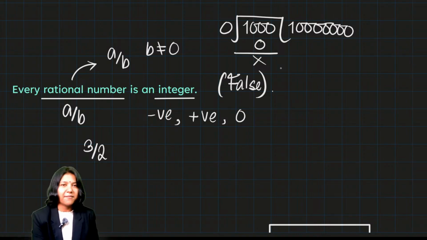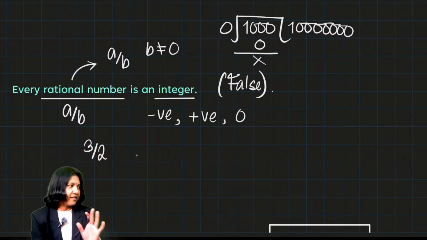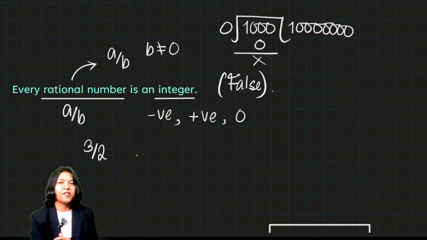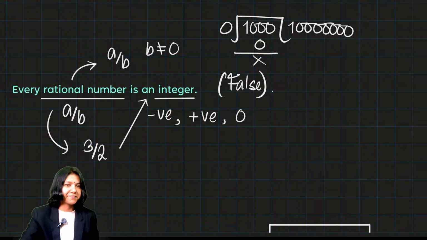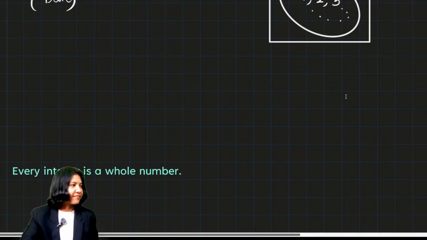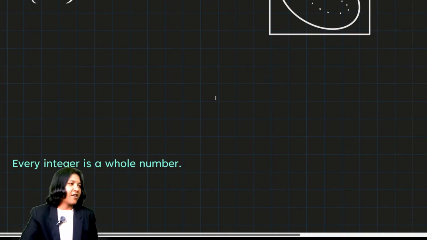So every rational number is an integer? Logically, every fraction cannot be an integer. So that is the reason why I said this statement is false. I hope that made sense to you, and I hope you got this. This question is done.